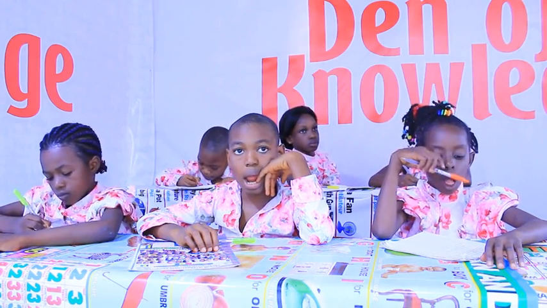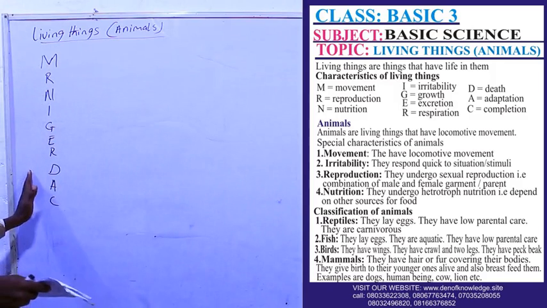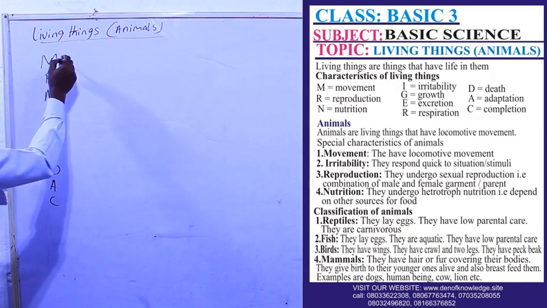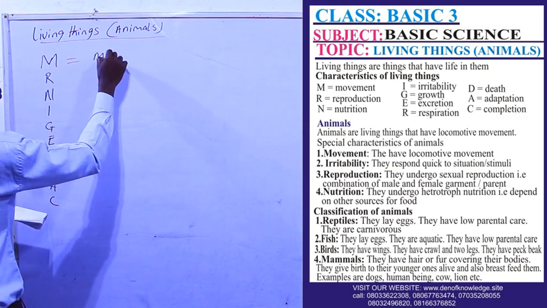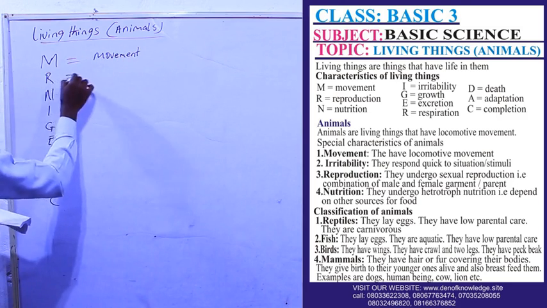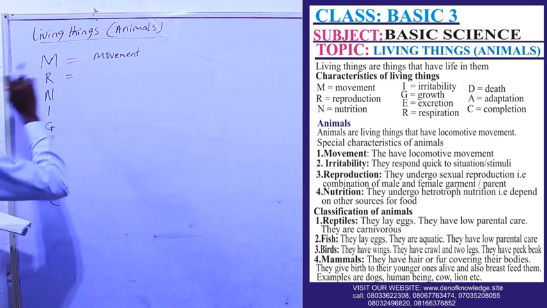This is the characteristics of living things. Now all of them have their meaning. M is movement. Any living thing must move, can move. Anything that is called a living thing has movement.